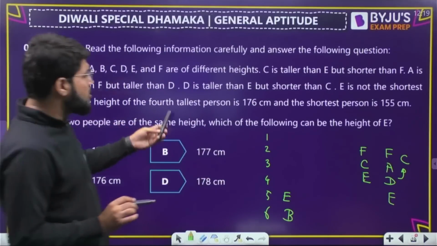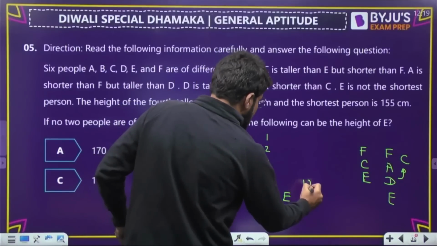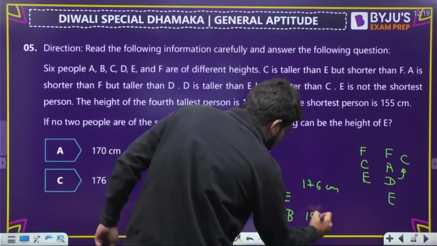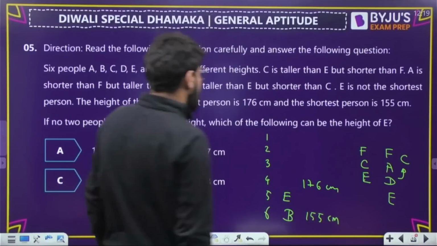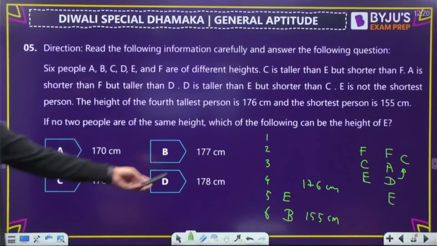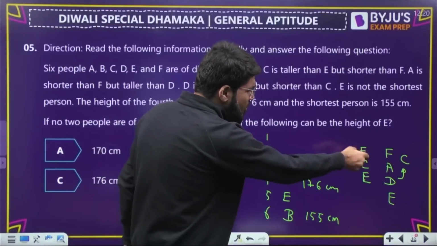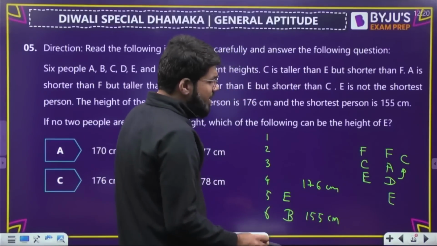The height of the fourth tallest person is 176. Okay, and the shortest person is 155. Which of the following can be height of E? So you got your answer actually. See, what comes here we can work out and try to get the relation.